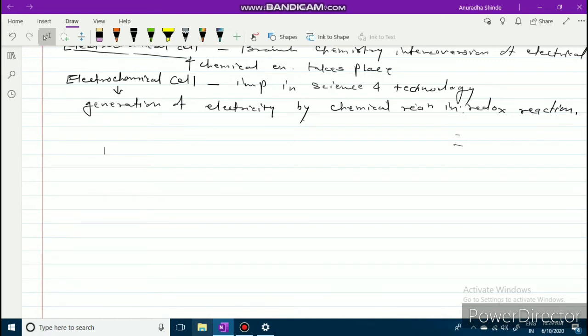Then we will see what is meant by conductors.